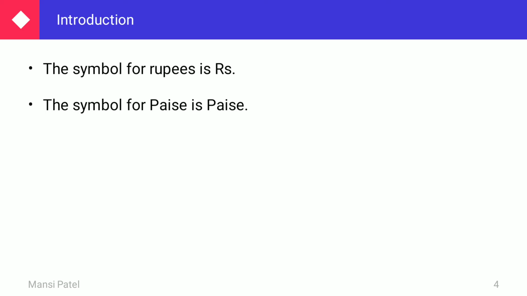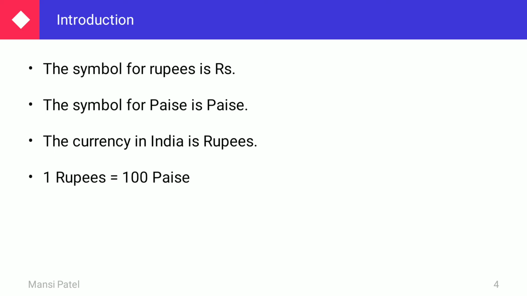Rarely it is used. The currency in India is rupees. That we already studied. In India, the currency is rupees. So we can say that 1 rupee is equal to 100 paise.